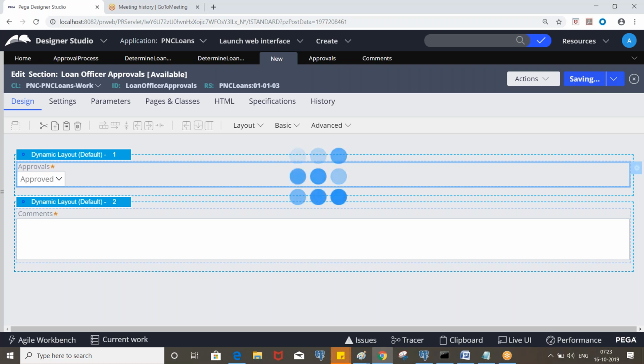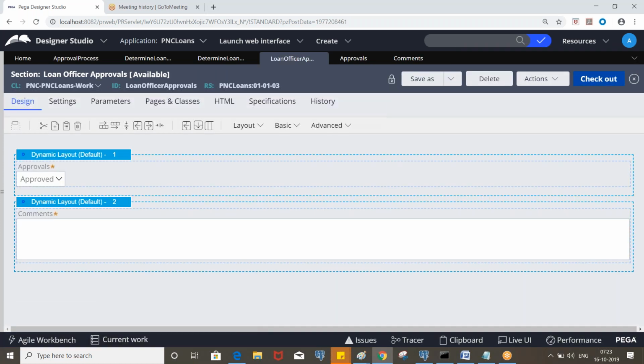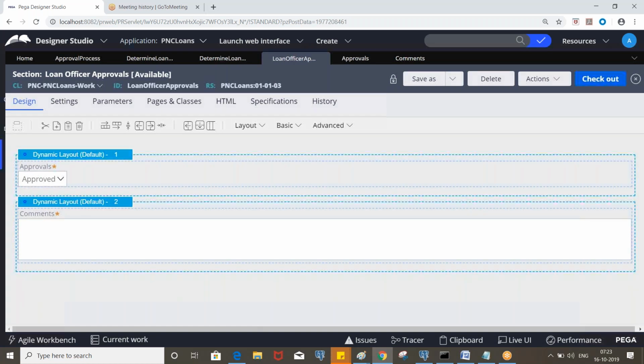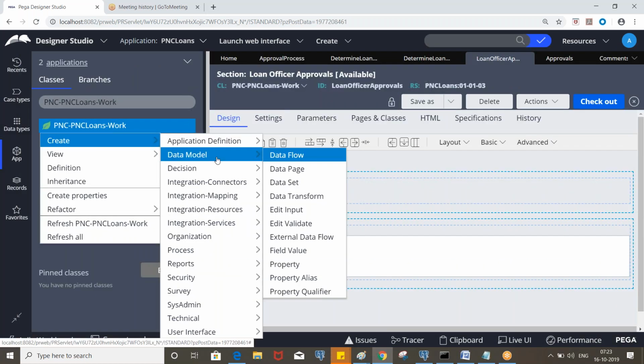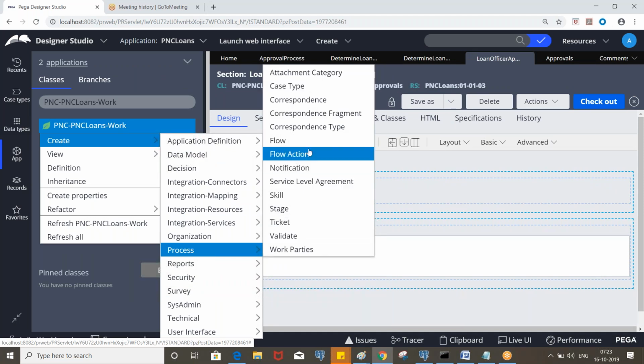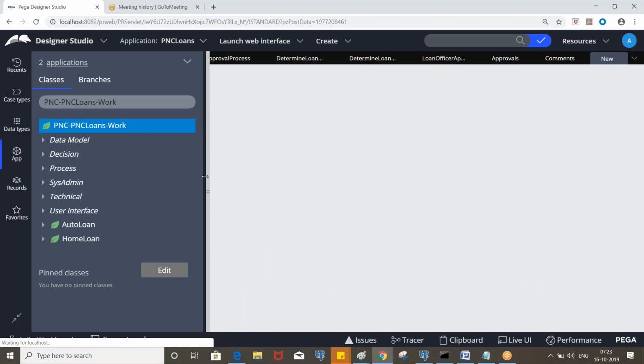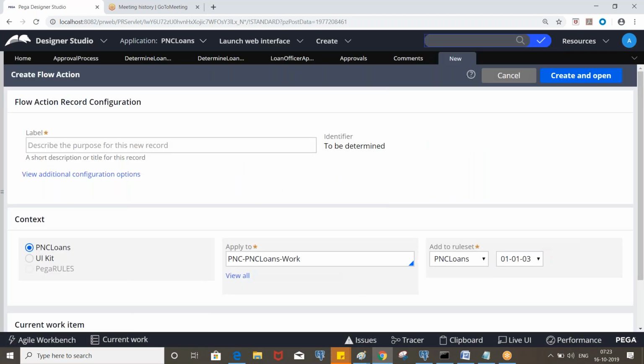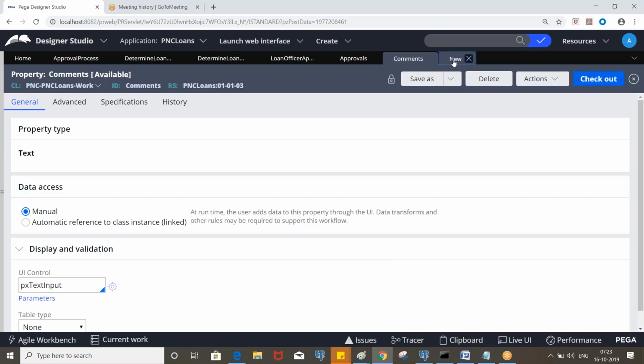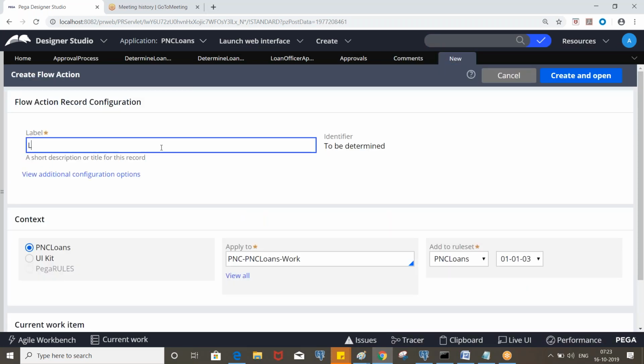Okay, so now we have a section. Let's create a flow action and invoke it in the flow. Loan officers approvals.